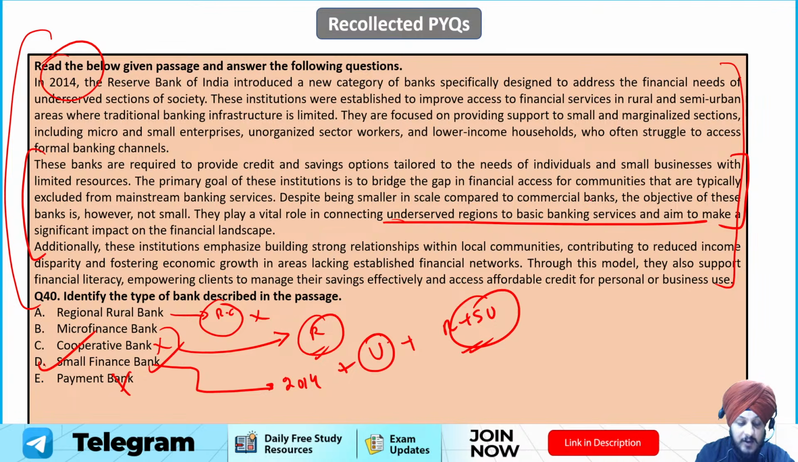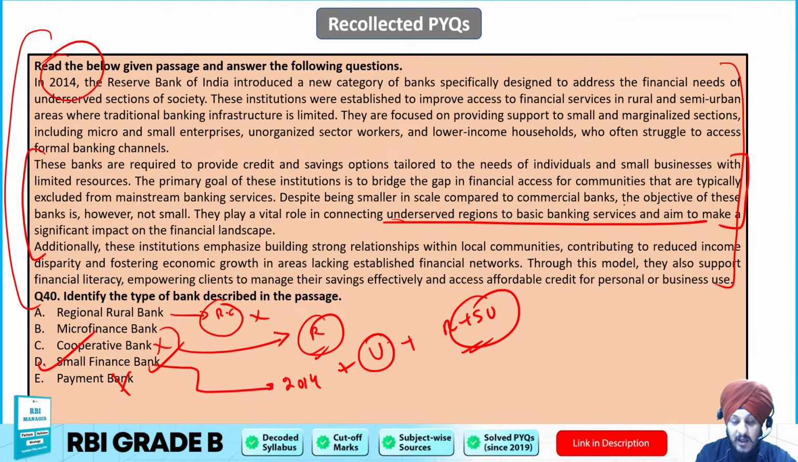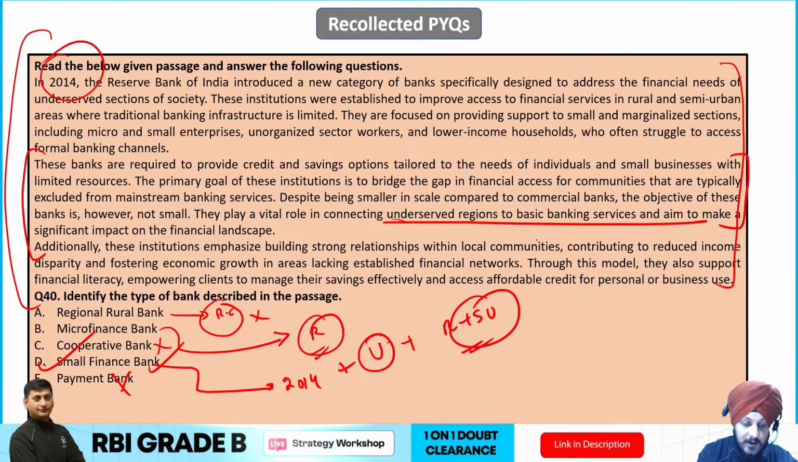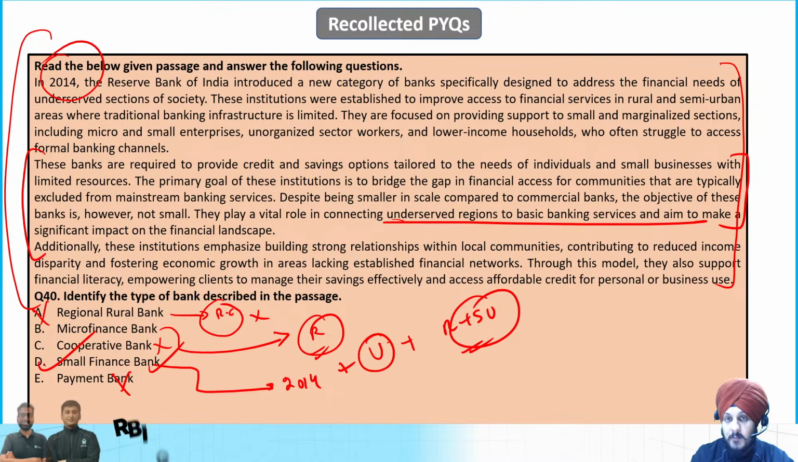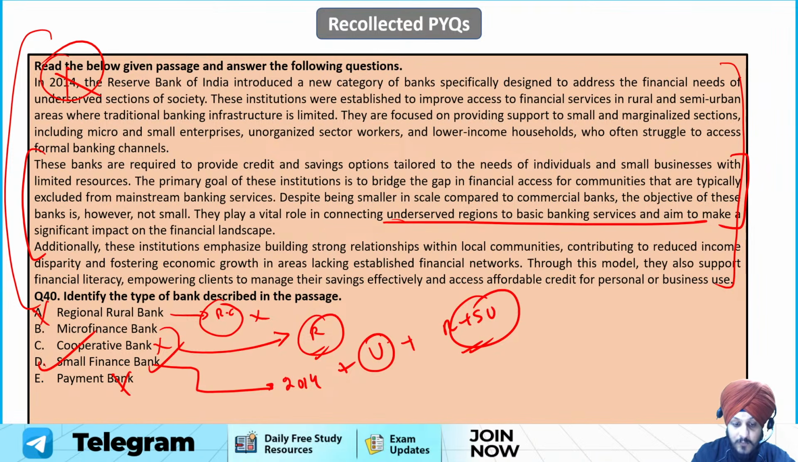It cannot be cooperative banks again, because cooperative banks are member-owned institutions and no such type of information is provided as a part of the paragraph. So I hope there is no such confusion over here, right? So why will RRB not be the answer? Because RRBs were not formed in 2014. RRBs are much older than that. They were formed under the RRB Act, right? So they were not established in 2014. So RRB is not going to be the option. I hope no confusion is there, right?